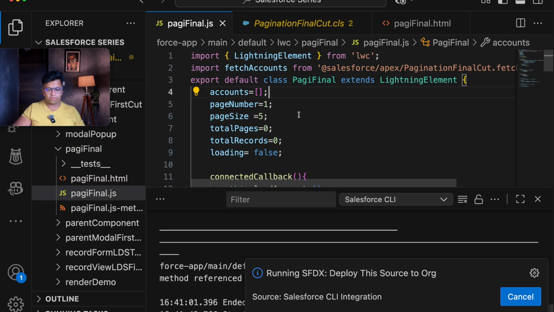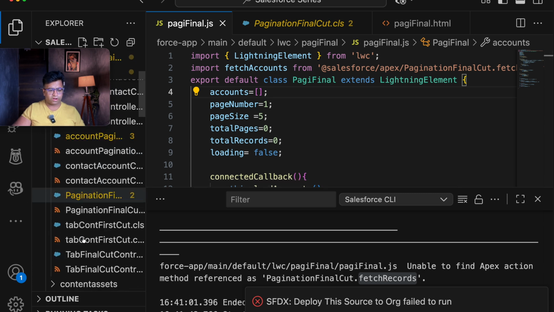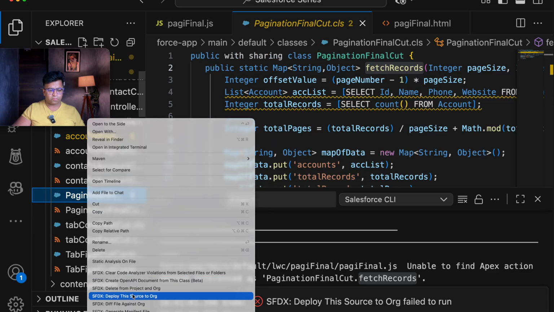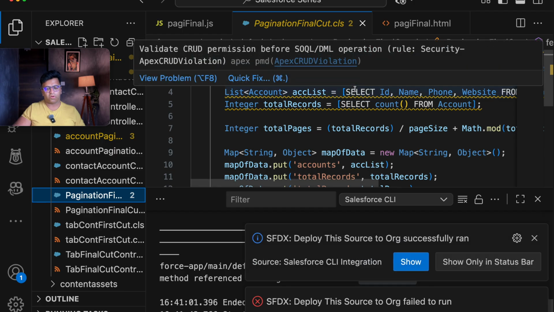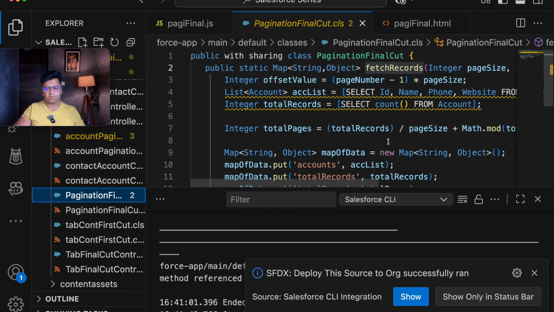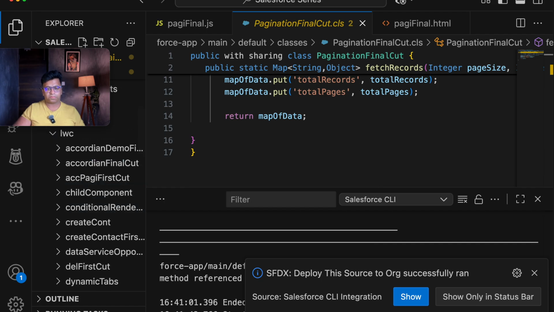It should not give an issue. No. So let's deploy our class again, that is pagination final cut. Let's deploy this out and check if this is deployed or not. So this is now deployed, and now it is time to again deploy our component.